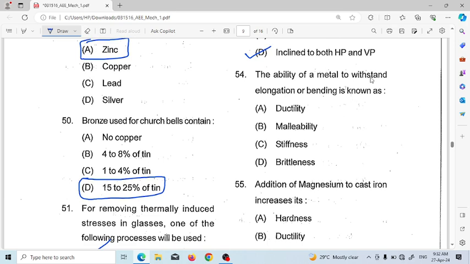Next, the ability of material to withstand elongation and bending is ductility, malleability, stiffness, brittleness. So this will be stiffness.